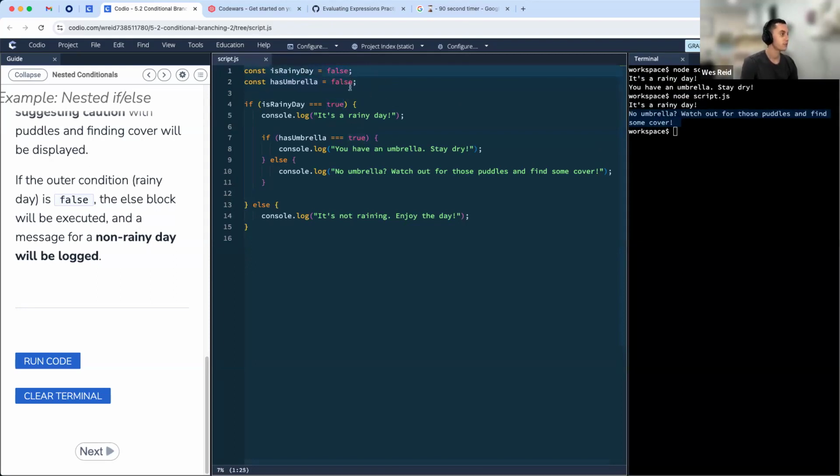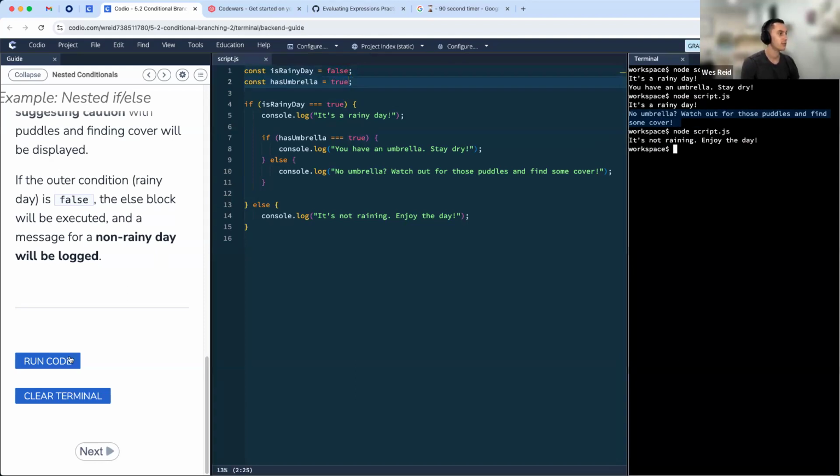And if the first condition is false, it doesn't actually matter what hasUmbrella is set to. We're just going to get, it's not raining, enjoy the day. So this sort of puts isRainyDay at the top priority. It becomes more important in some ways than the nested ones, or at least it's our first decision-making point. Perhaps that's another way to put it.